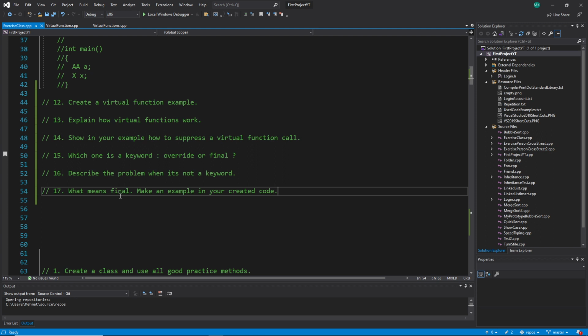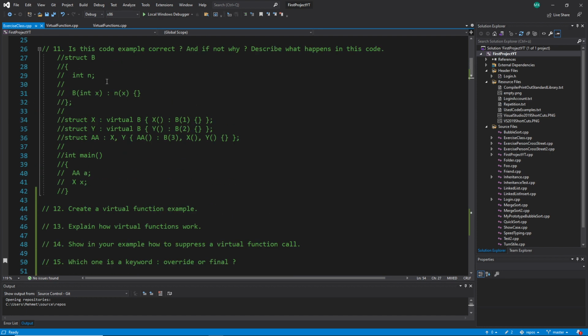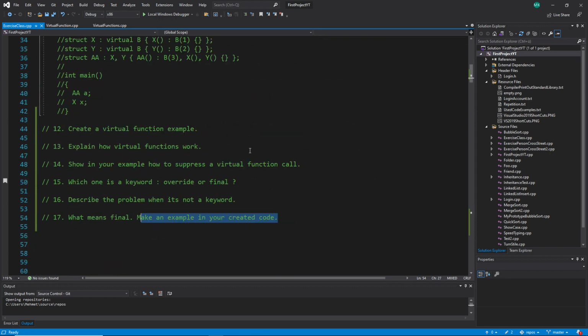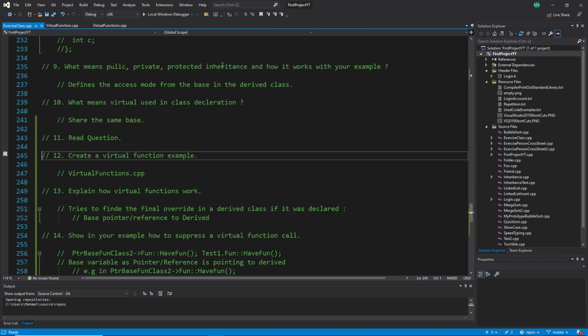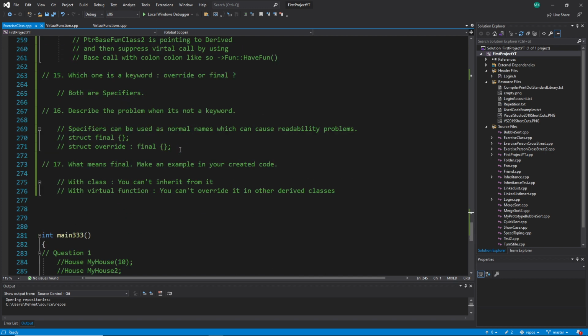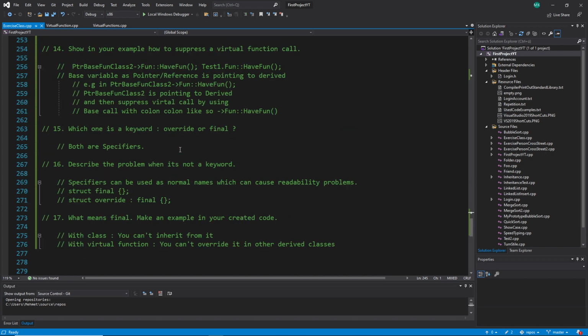It says: what does final mean? Make an example in your created code. So I hope you created your own code on top with the derived class, and then you can make an example there. All right, so I present now my version. Let's jump to number 17. Here it is. You can see that with a class, final means you cannot inherit from that class, and with virtual functions you cannot override it in other derived classes.